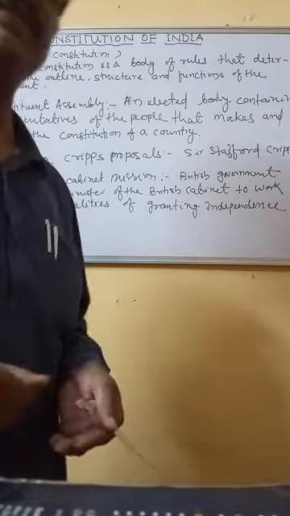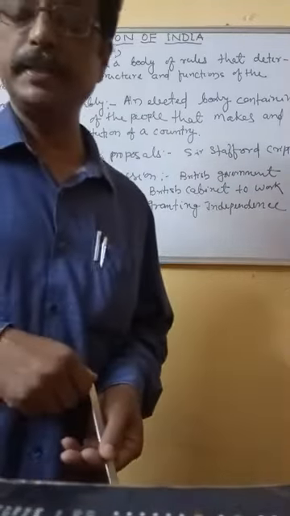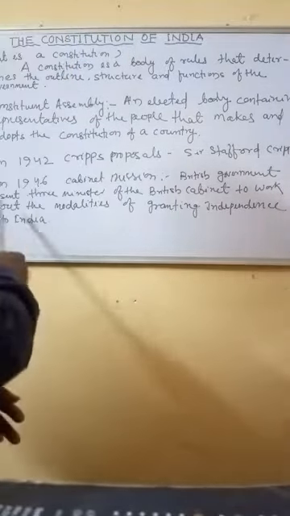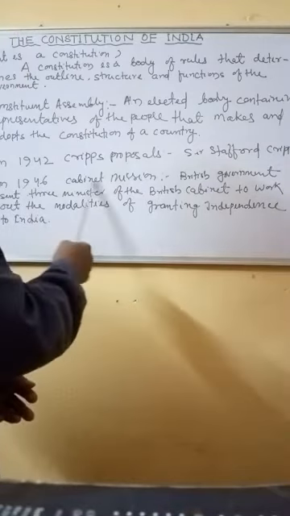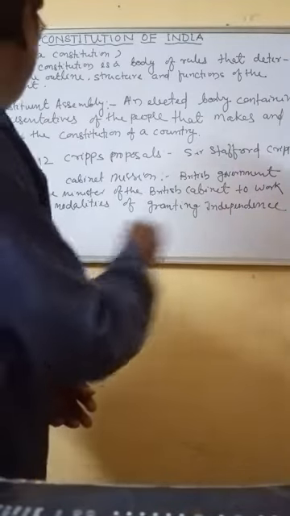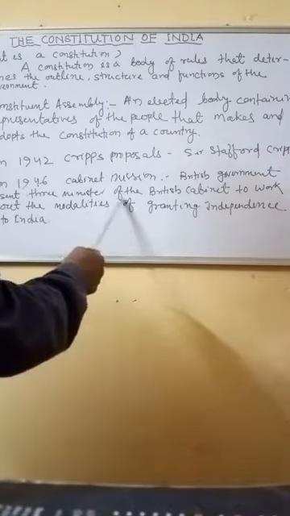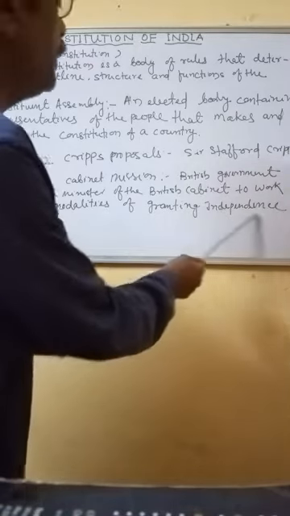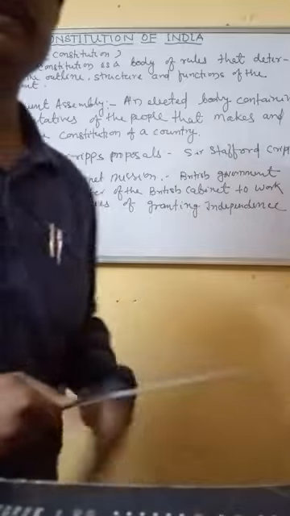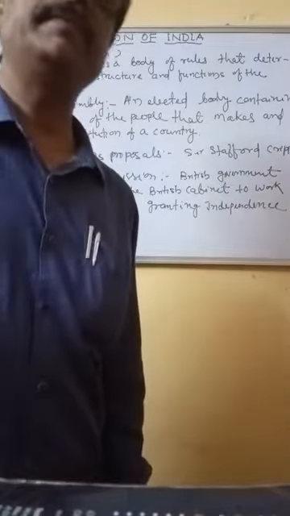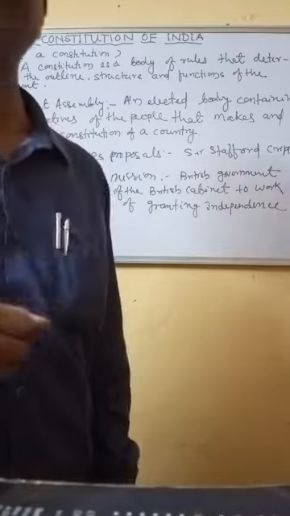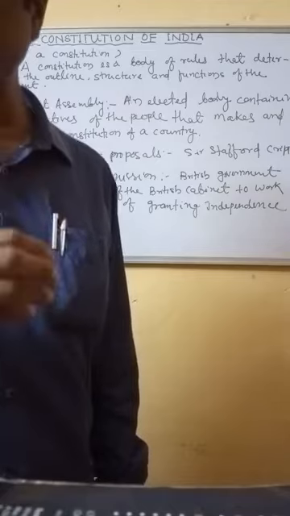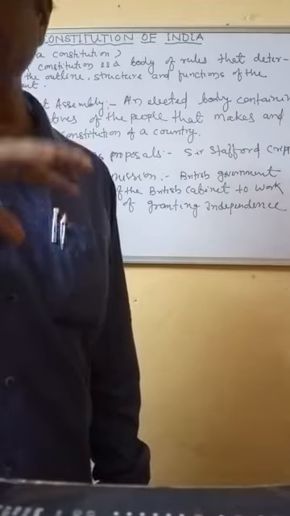Thereafter, in 1946, the British government sent another three persons, called the Cabinet Mission. The British government sent three ministers of the British cabinet to work out the modality of granting independence to India. These three cabinet ministers came to India to work out the modality.